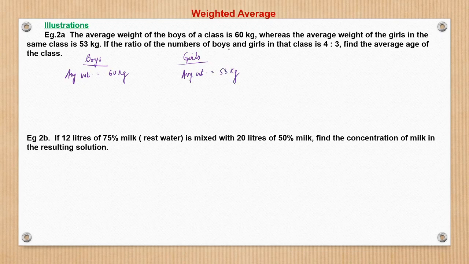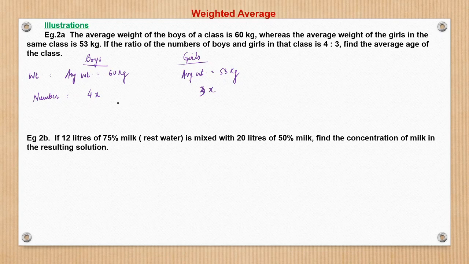The ratio of the number of boys and girls in that class is 4 is to 3, so let there be 4x boys and 3x girls.